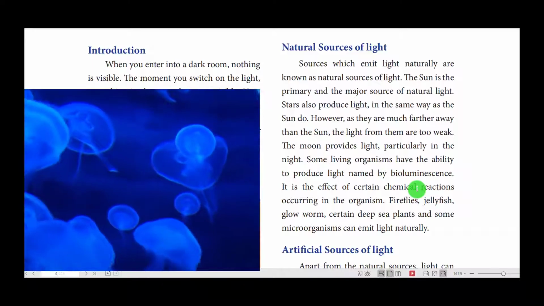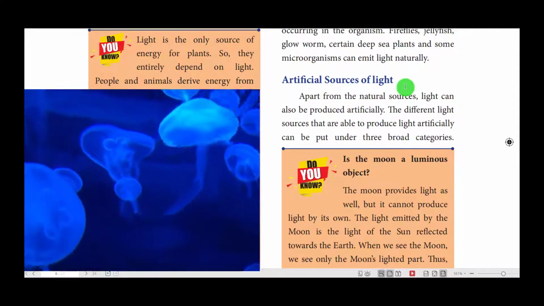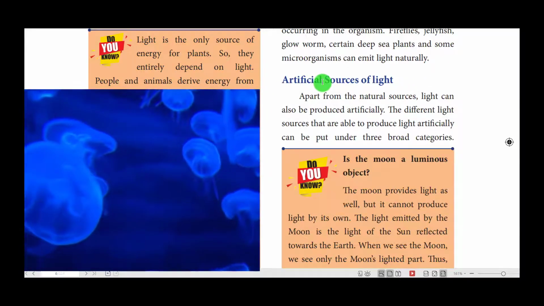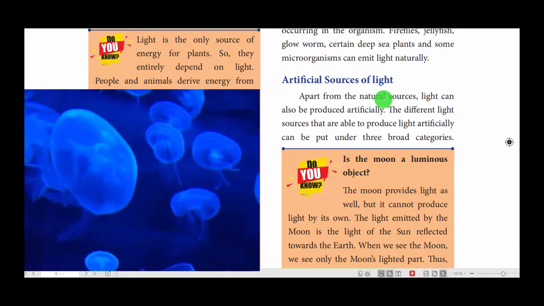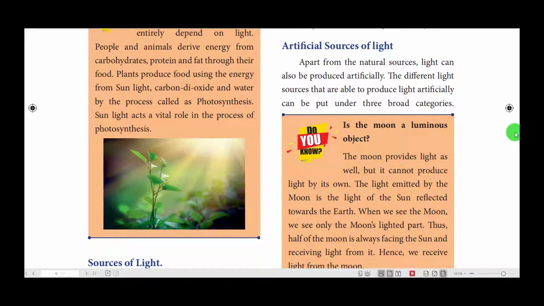Now let us come to the other part, that is artificial sources of light. Artificial means man-made, is it not? Apart from the natural sources, light can also be produced artificially. When light is produced by man-made means, you can say that they are artificial light sources. You can see some of the lamps in your house. Do they come under this category? Yes, they are artificial light sources.